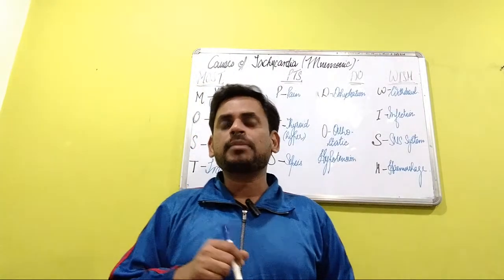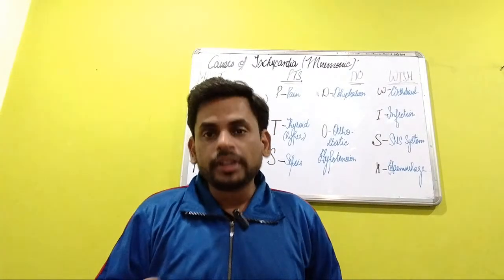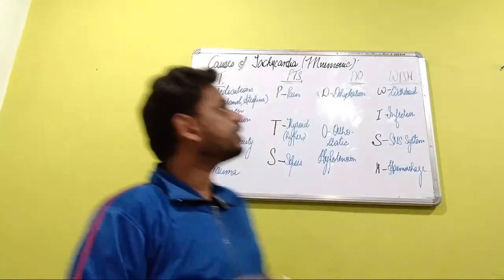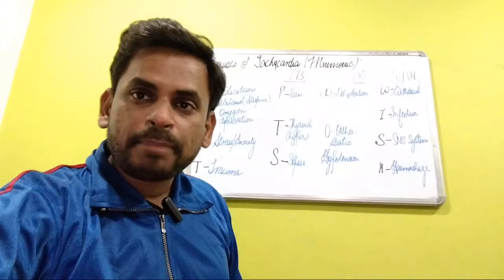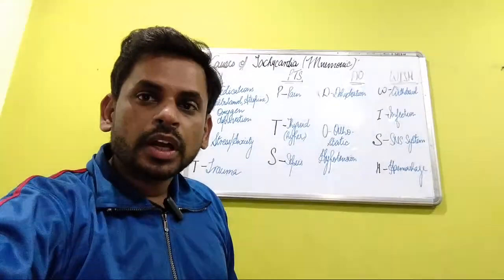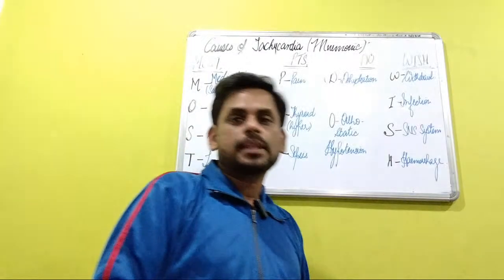At that time it becomes very difficult and cumbersome to remember the causes in sequence. So here I have designed a very simple mnemonic to pen down in sequence the causes of tachycardia in a very simple way.